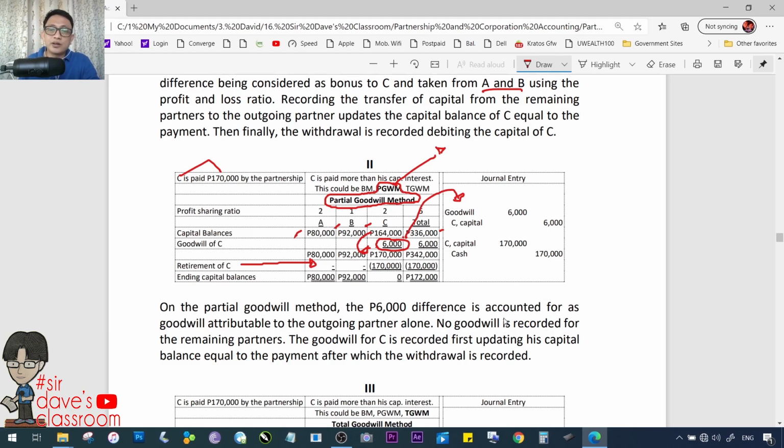So, bale dito, huwag kang mag-recognize ng goodwill for the remaining partners. Kaya nga, partial goodwill method. Okay? Partial goodwill. Siya lang yung re-recognize mo. C capital, credit cash, 170,000.